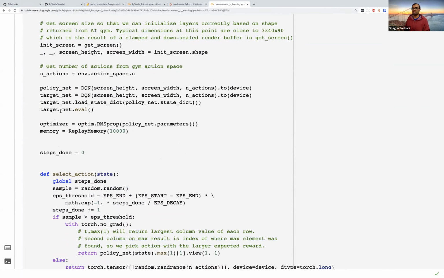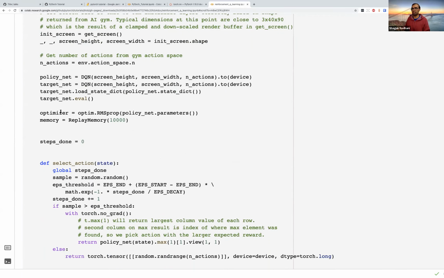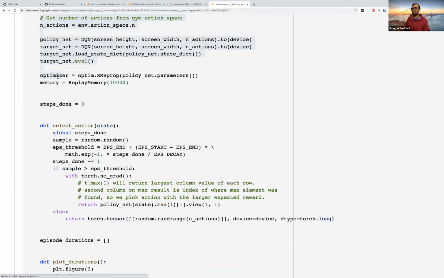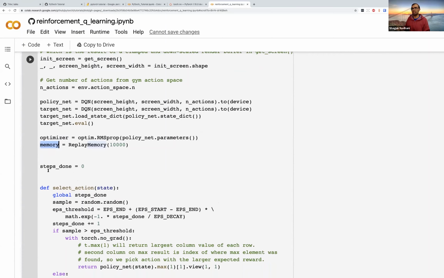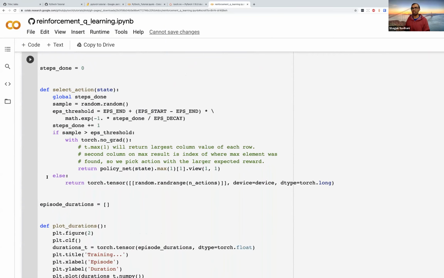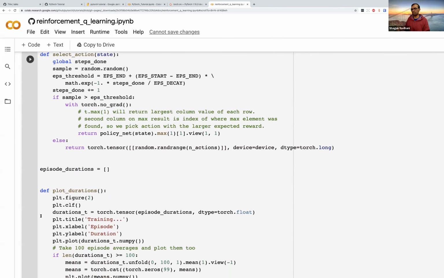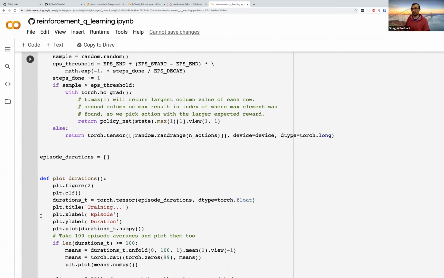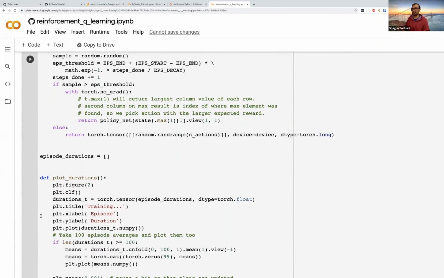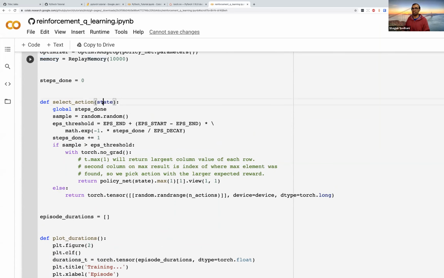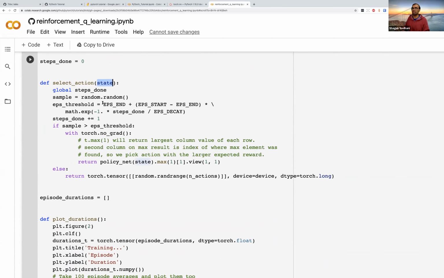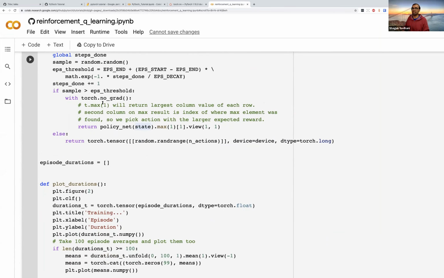Yeah, so we are defining the optimizer. And we are defining this replay buffer, which they're calling memory here. This function is basically going to plot the returns that we get, and this function select_action, given a state or the input from the environment, is just going to sample an action for us using the epsilon greedy policy.